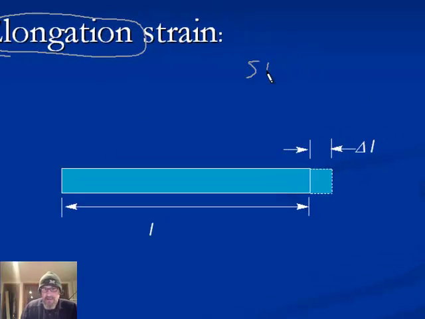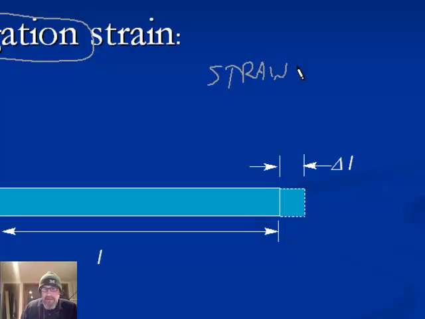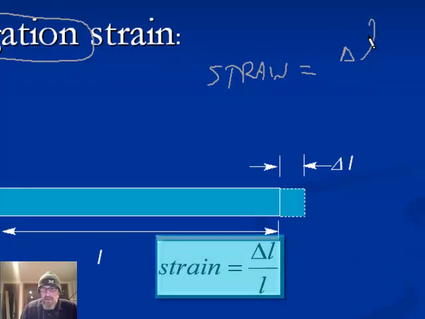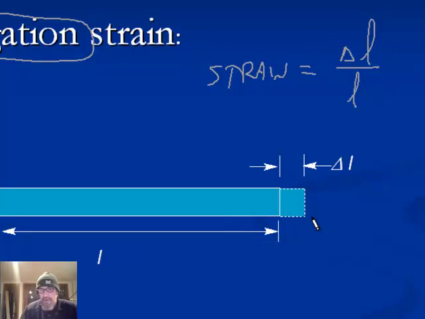Here's what strain is. Strain is another measure here, and it's equal to the ratio of the change in length to the original length. So if this is an inch long and it changed by 1/1000th of an inch, the strain would be 1/1000th over 1.